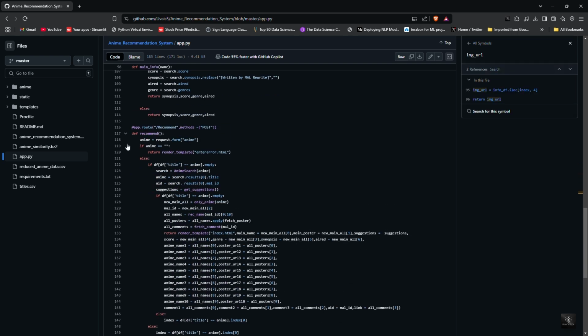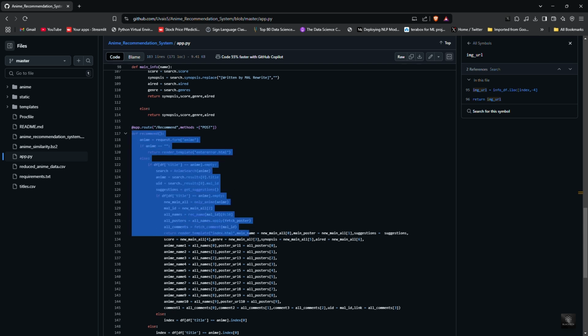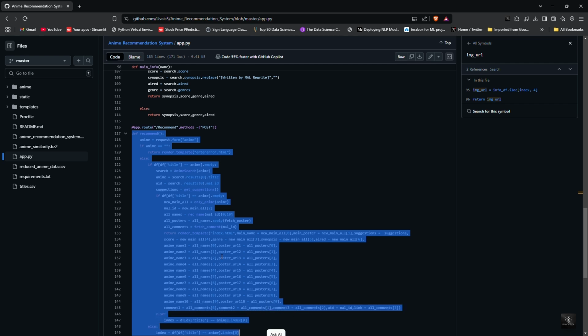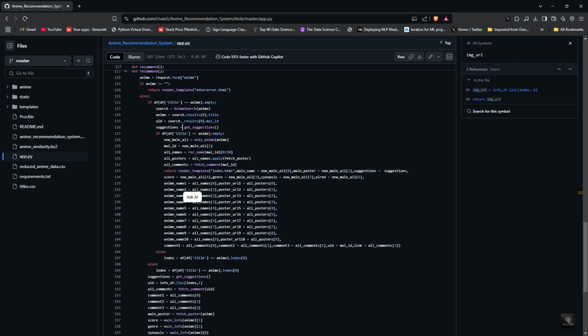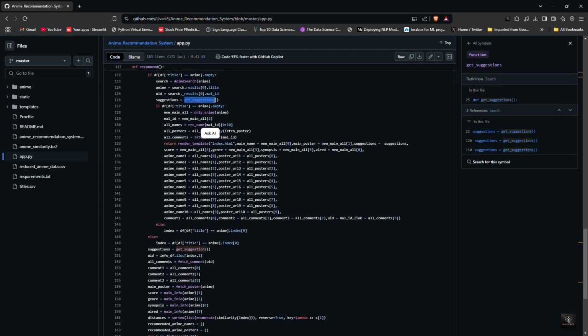Now let's talk about the most important part, recommending similar anime using cosine similarity. The user enters an anime title. The system finds the anime's index in the dataset. It compares the anime to others using cosine similarity. The top 10 most similar anime are selected and displayed.